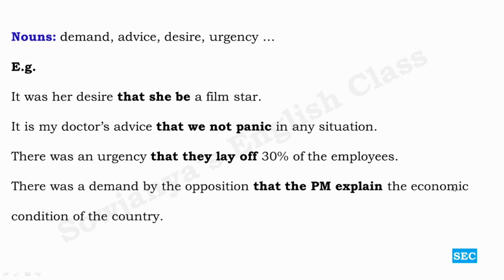There was a demand by the opposition that the PM explain the economic condition of the country. So here PM is singular, but even then we have used explain only instead of explains. Okay, that is what is subjunctive. There was a demand by the opposition that the PM explain the economic condition of the country.